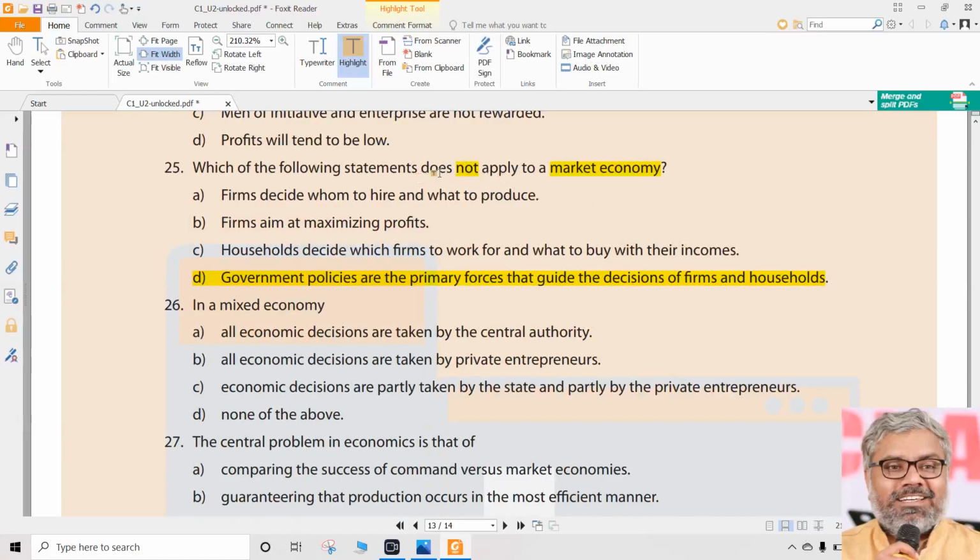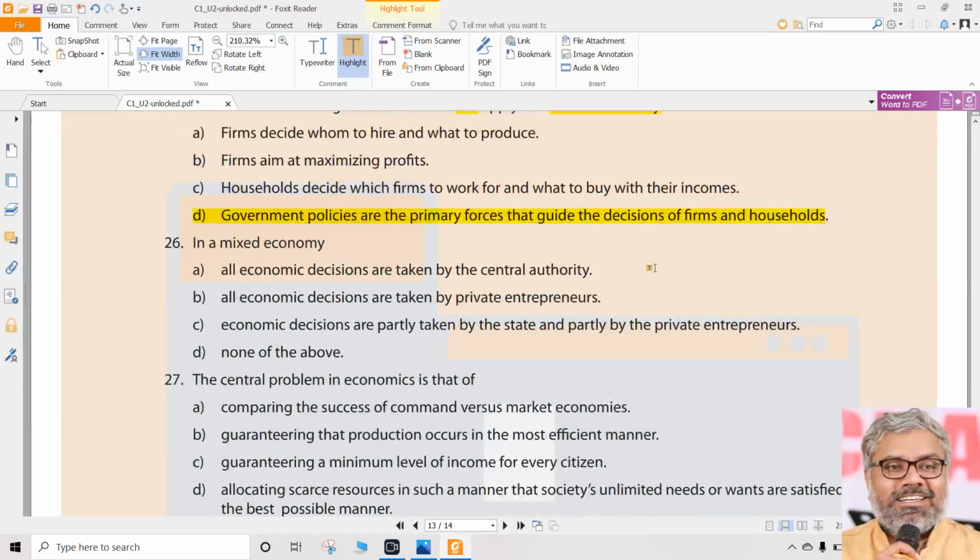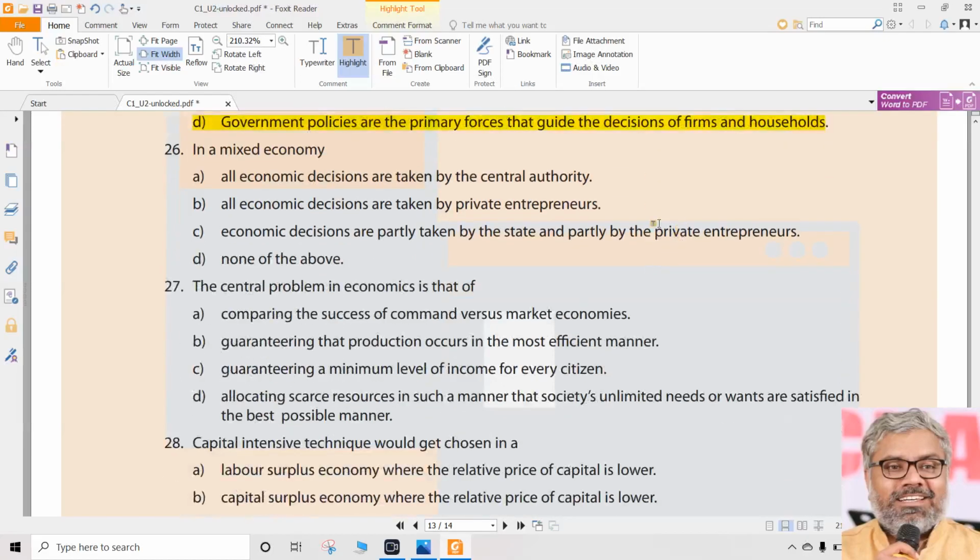So which of the following statements is not applicable to a market economy? That is statement D, Delhi. Government policies are the primary forces that guide the decisions of the firms and households. That is wrong. That does not apply to a market economy. So the answer for question number 25 is D, Delhi.